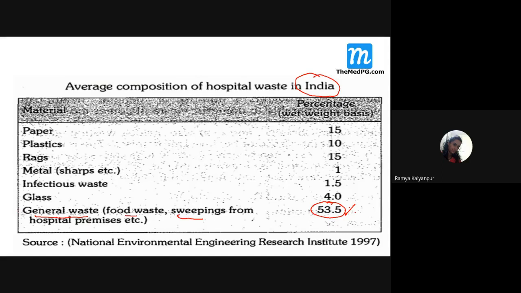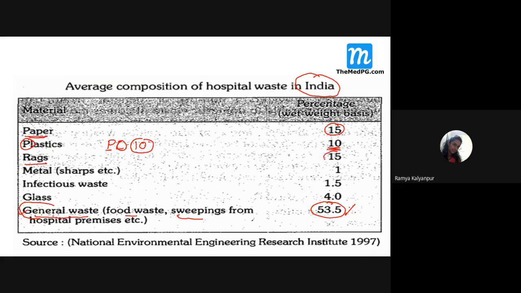After this general waste, which constitutes more than 50% of the hospital waste, the other waste is paper waste. It constitutes nearly 15%. Am I audible, students? Yes, ma'am. Then plastic waste. How do you remember plastic waste as 10%? Be very careful. Plastic, PL. Just remember, P means 10%, and L means zero. So plastic waste, it is just a mnemonic for you to remember. It is usually 10%.